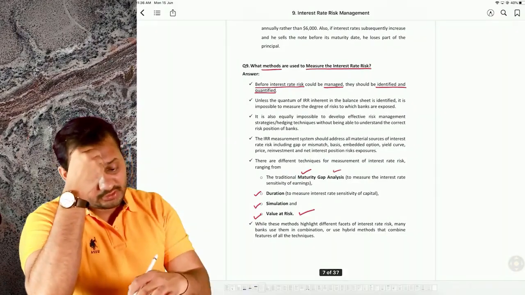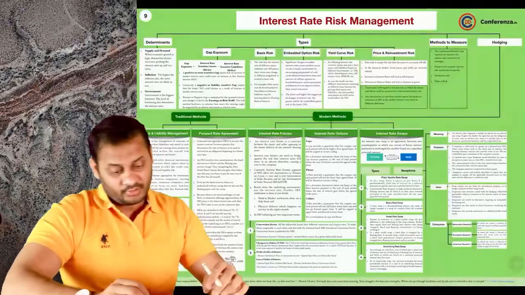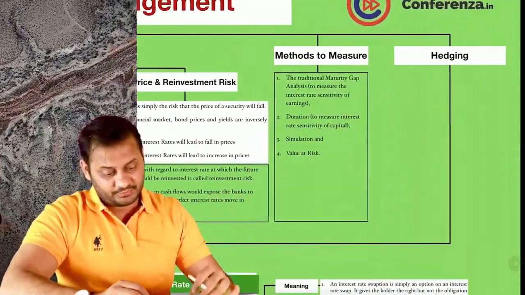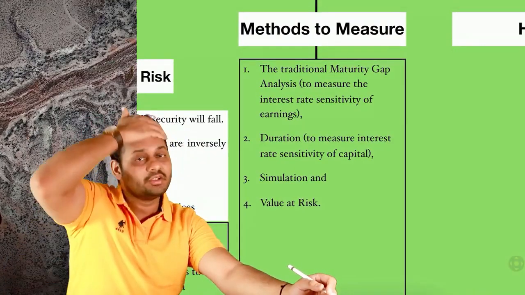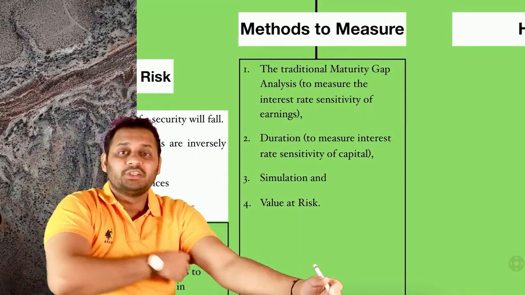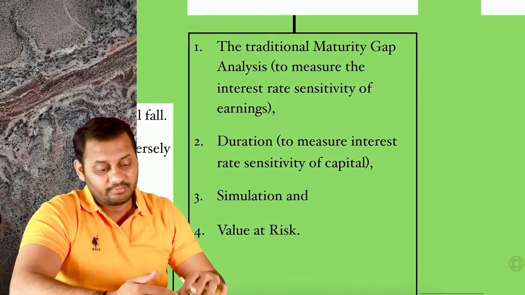Okay, so this is how we have completed all the types of risk. Next comes the methods to measure. How to measure? We have learned the types of risk, but we have not learned the calculation part, right? How to measure what is the risk of every type? So there are some methods.